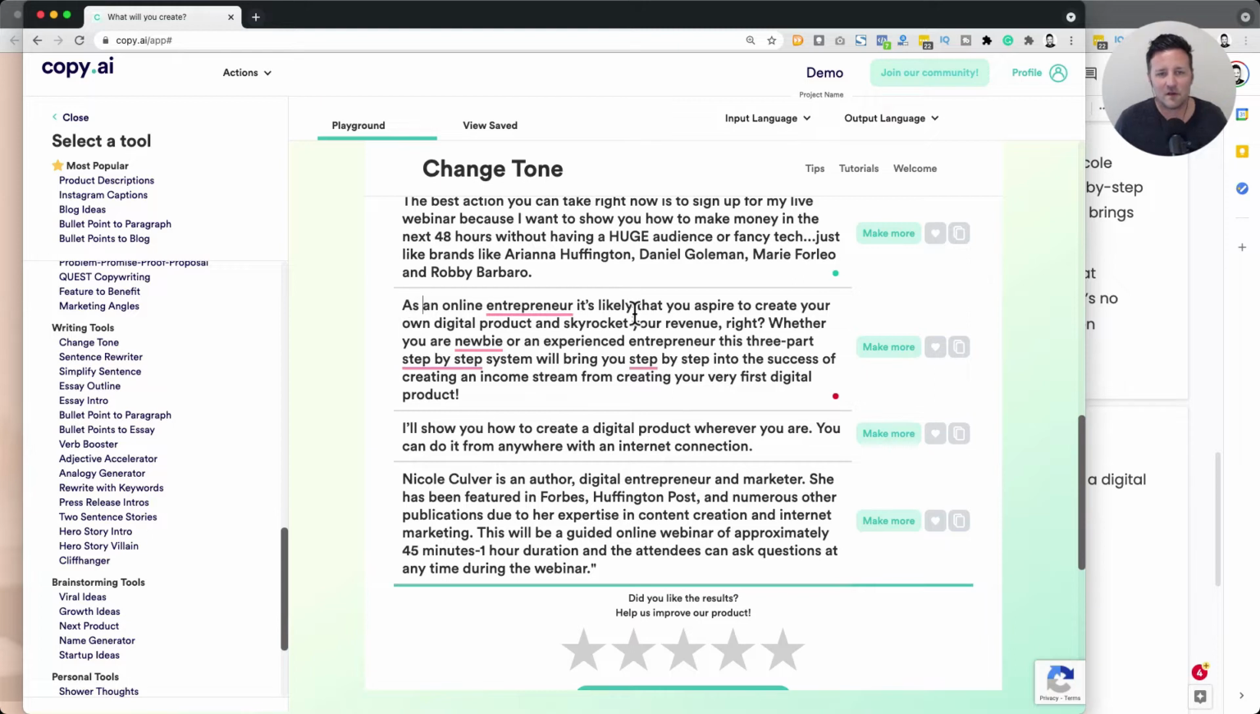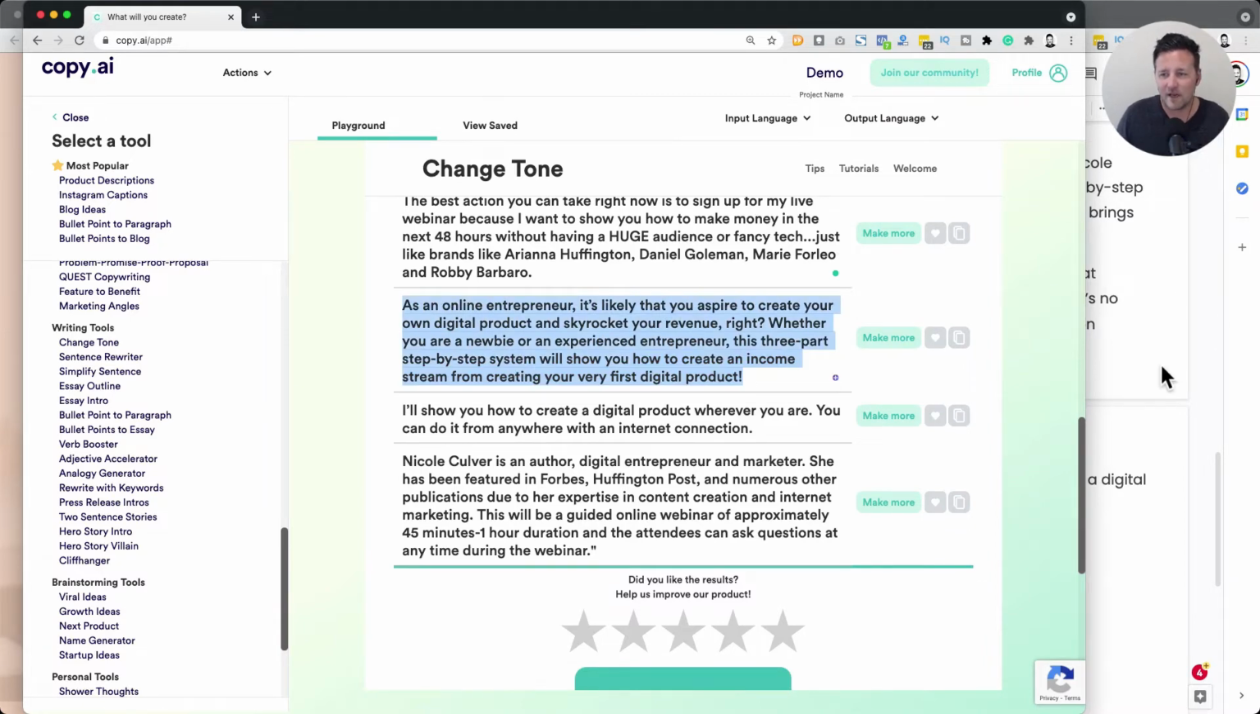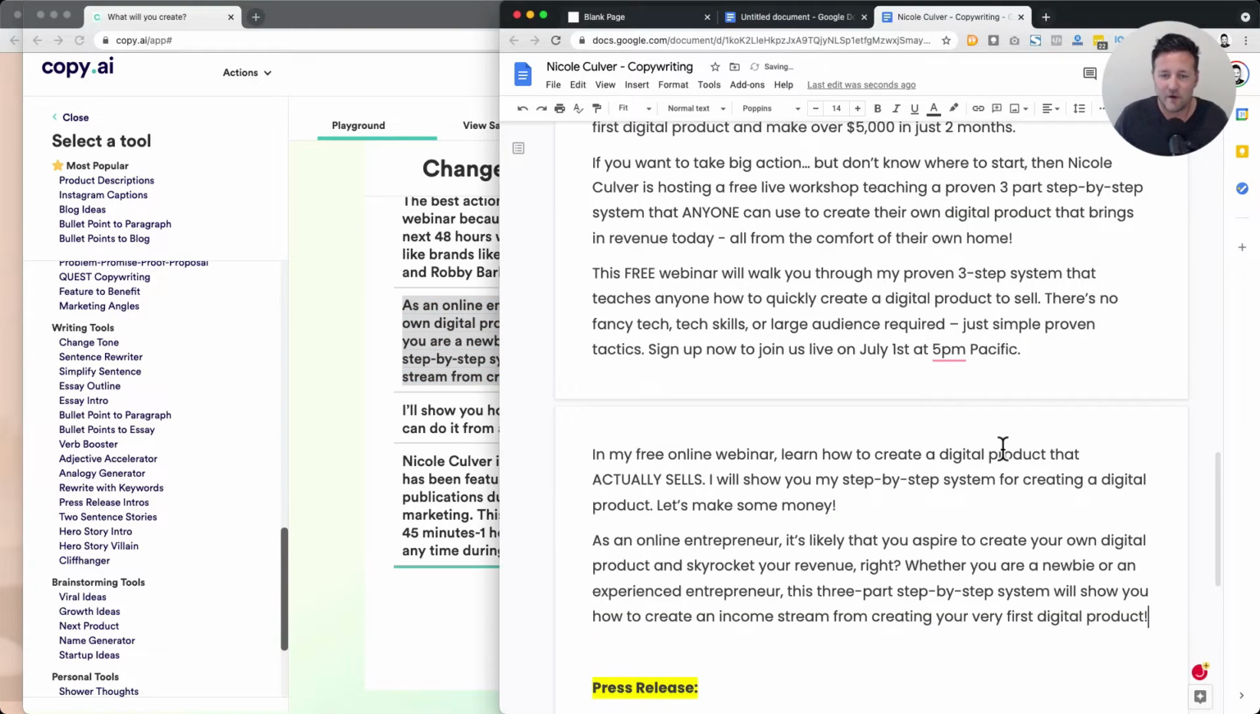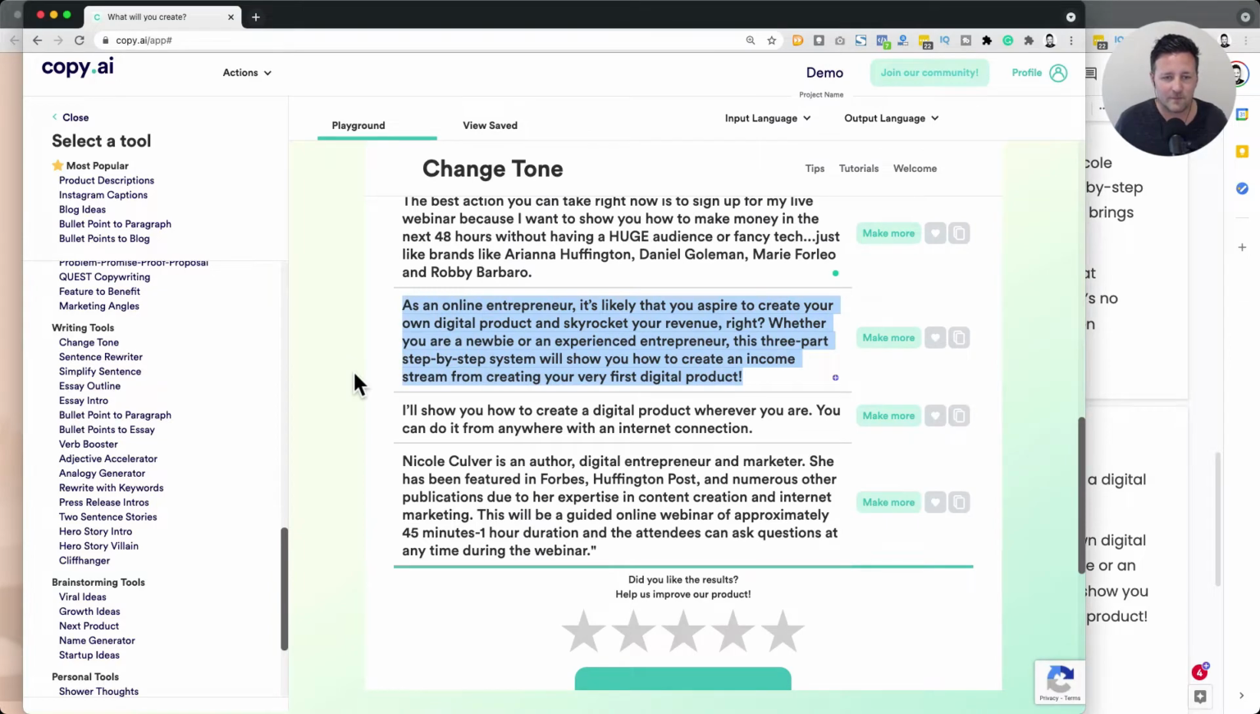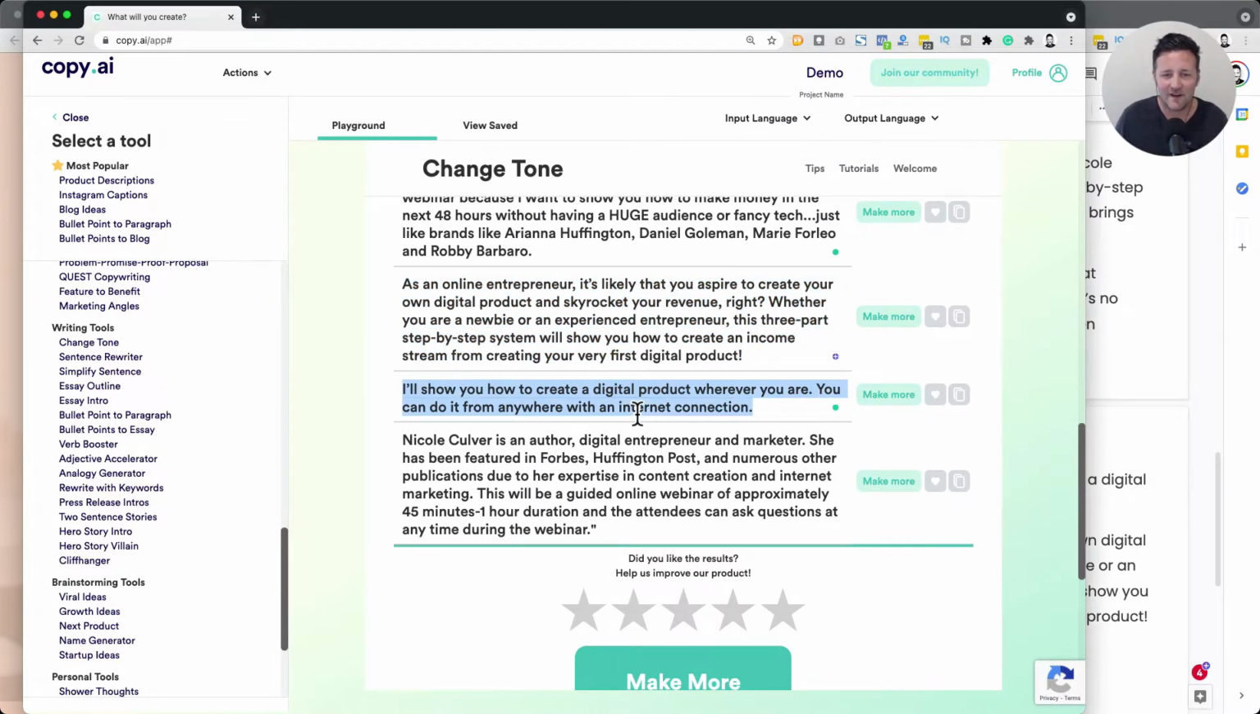This looks pretty good. As an online entrepreneur, it's likely you, put a comma and clean things up. It's likely you aspire to create your own digital product, skyrocket your revenue. Whether you're a newbie or an experienced, we'll do a newbie or experienced entrepreneur, do a comma. So step by step will, let's say, help you. System will show you how to create an income stream. Not bad. So again, it gave me some ideas that I would not have thought up on my own pretty quickly. I mean, that's pretty good copy right there.